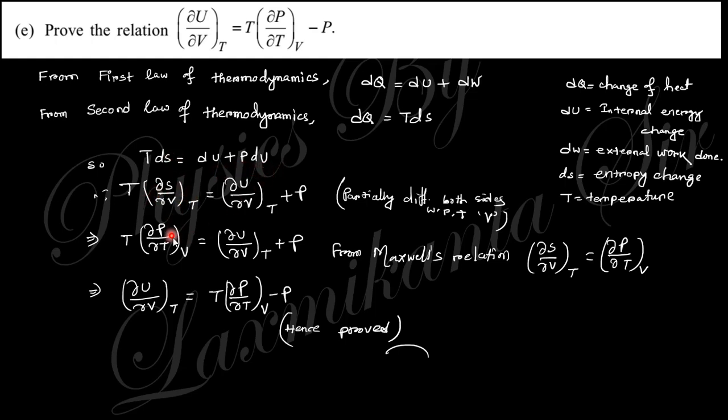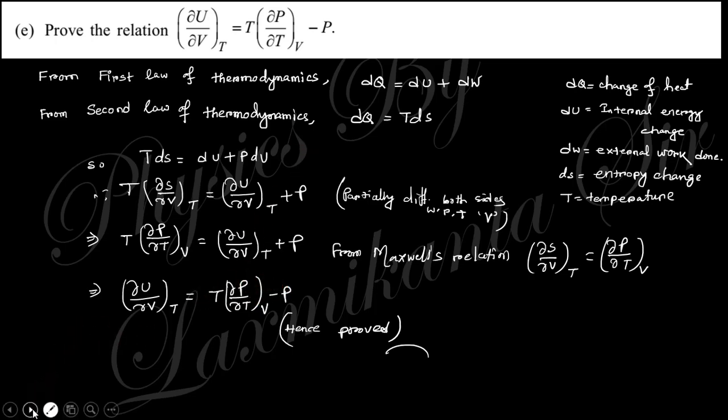Now taking the partial derivative with respect to volume, we get del u by del V, and dV by dV is 1, so P. Now using the Maxwell relation here, you can easily find out this proof.